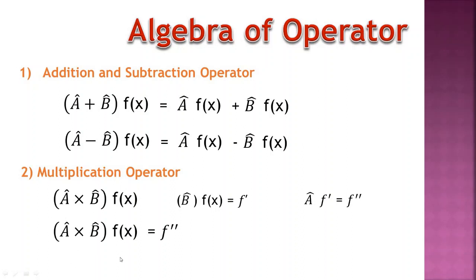So the answer of this multiplication of operators is f double dash. In mathematics, we know that A multiplied by B is equal to B multiplied by A. But here this does not happen. That means A operator multiplied by B operator operated on f(x) is not equal to B operator multiplied by A operator combinedly operating on the f(x) function.